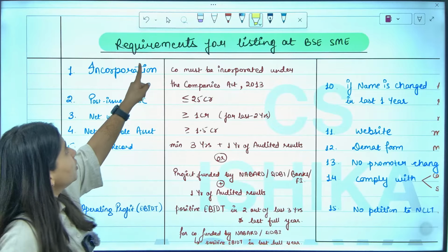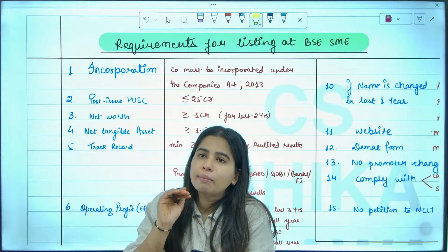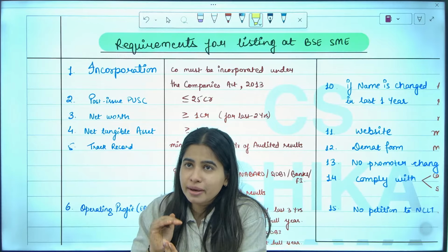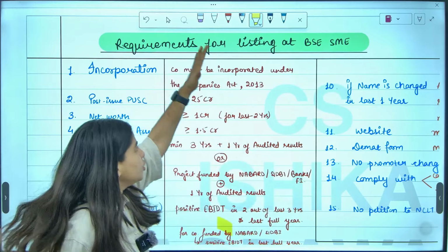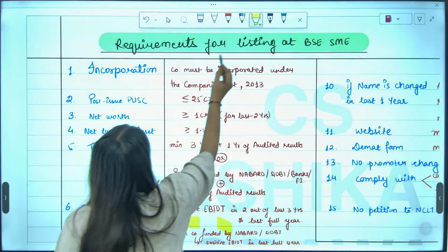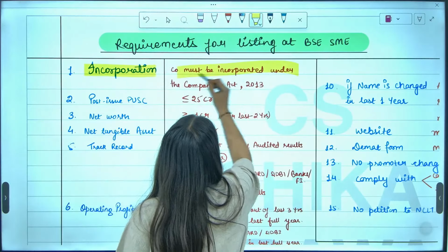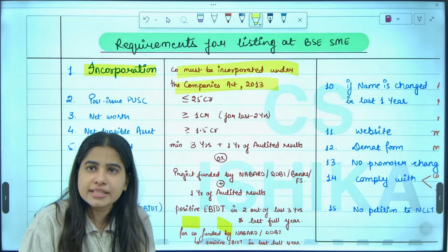Now, coming to the requirements of getting listed on BSE SME. If you are a small and medium company and you want to get listed on the BSE SME platform, then you need to comply with these requirements. First, you have to get incorporated under the Companies Act, meaning you have to form a company under the Companies Act.